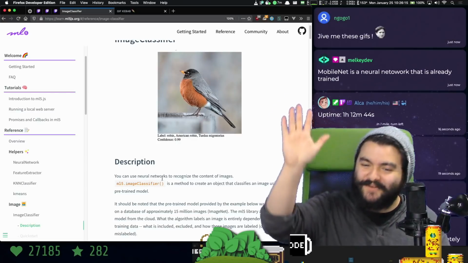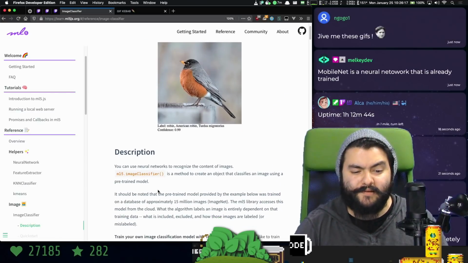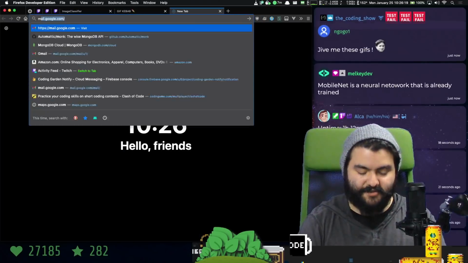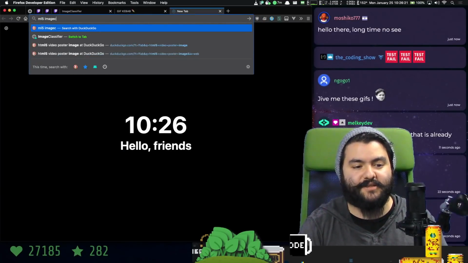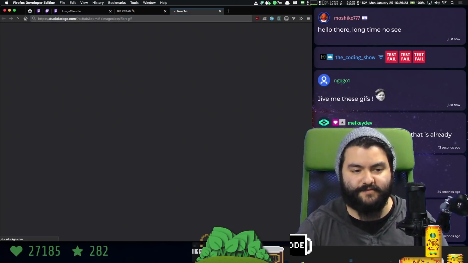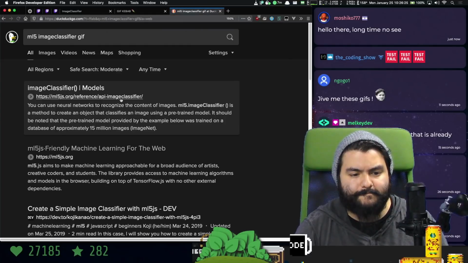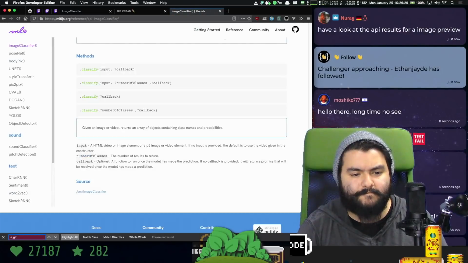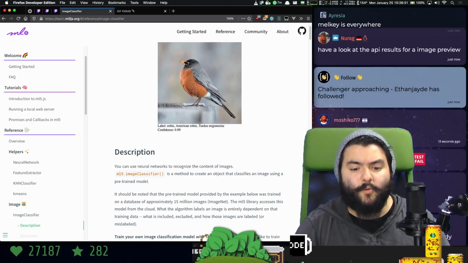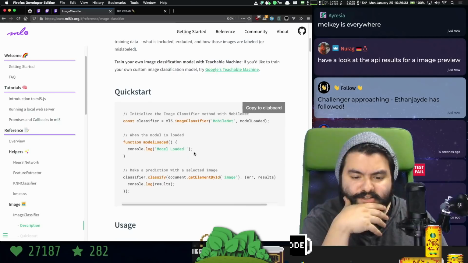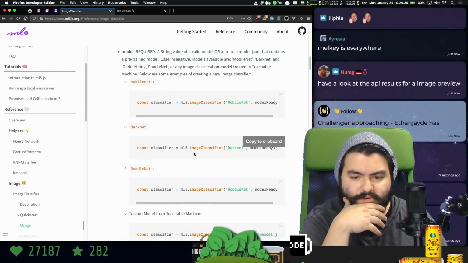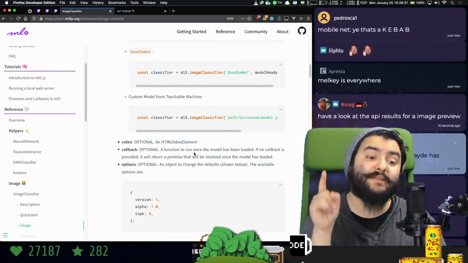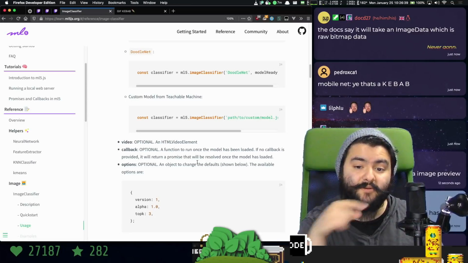Thank you, MilkyDev. And hello, MilkyDev. Thanks for being here. Let me just search really quick to see if anybody's done it. ML5 image classifier with a GIF. Okay. Wait. Does the image classifier accept a video? I believe they accept videos, and I believe we can actually get the GIF as a video.